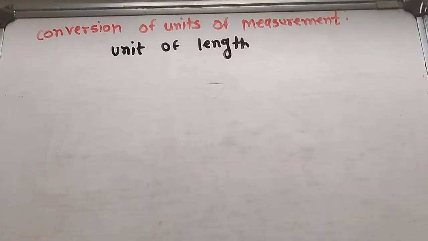Okay, now see page number 128, conversion of units of measurement. First we see the unit of length.